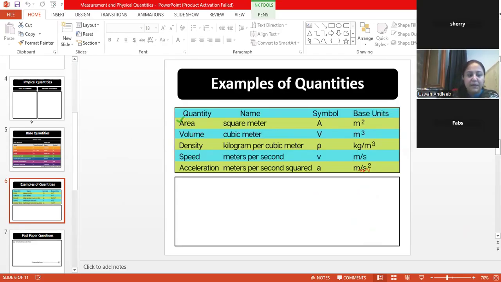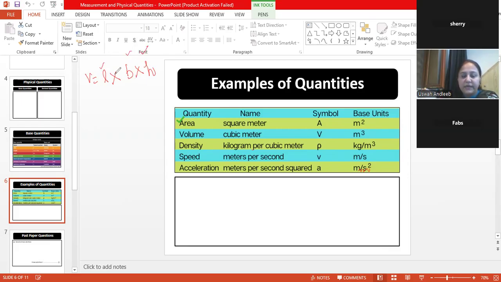If I move towards the volume, can anyone tell me the formula of volume? Okay, volume is length times breadth times height. Right. Very right. So if you look into the detail, these are all lengths. Height is also a length, breadth is also a length.